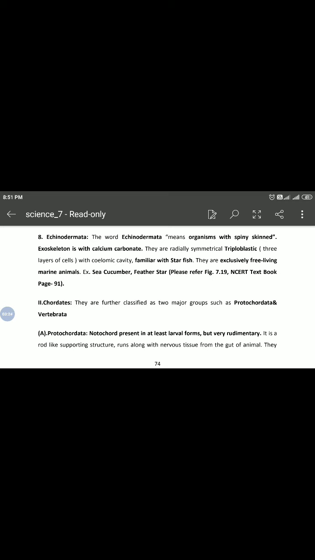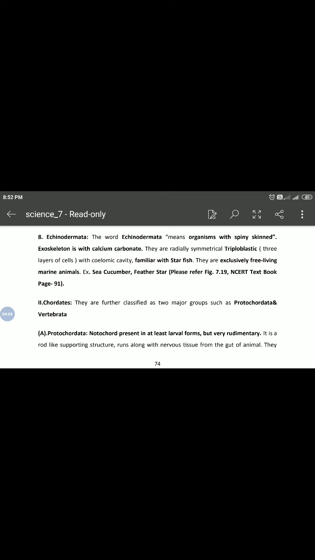Okay, they also have a peculiar water driven tube system that they use for moving around. That structure is the most important. And here the Animalia is over. Animalia is finished up to here.